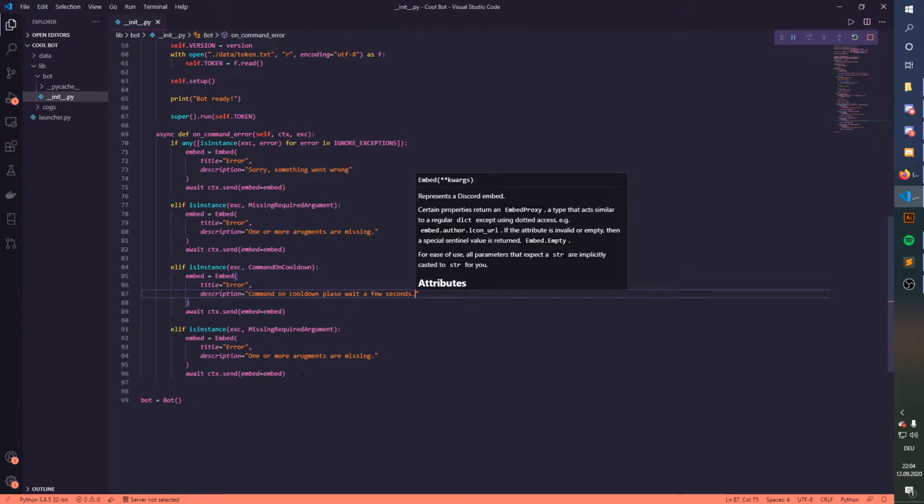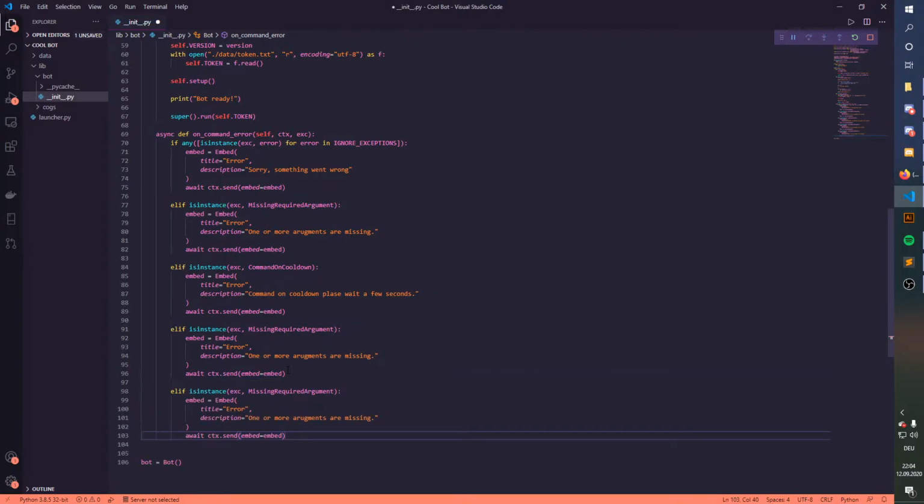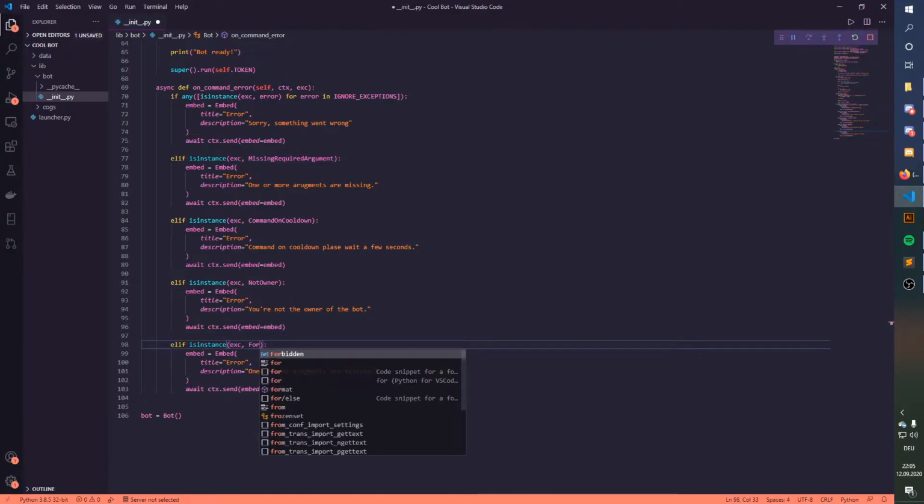And basically, we need to copy this one more time, sadly, as I expected. And this one's gonna be not owner. And to say, it's pretty simple: you're not the owner of the bot. And the last one is just gonna be forbidden.